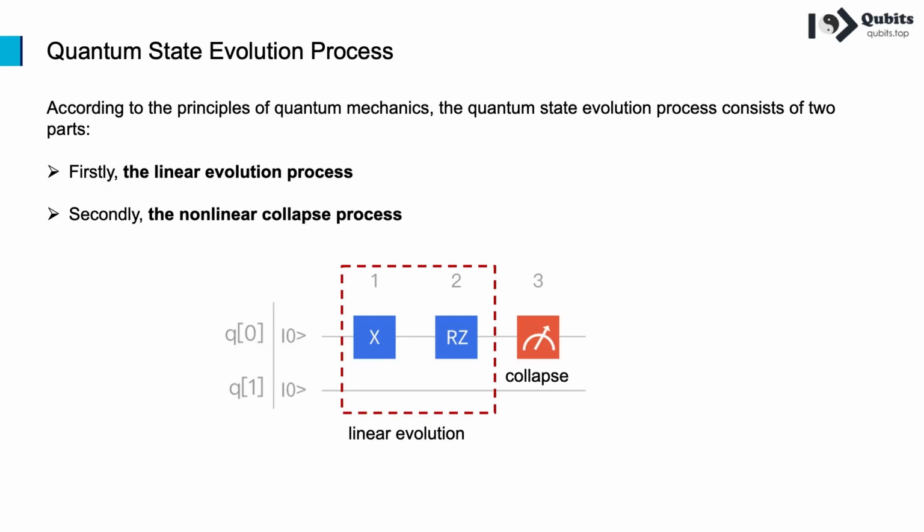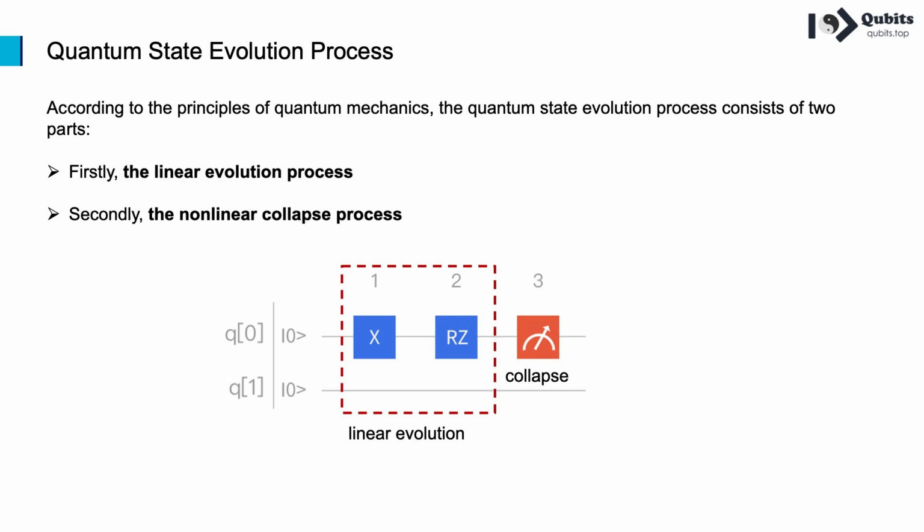According to the principles of quantum mechanics, the quantum state evolution process consists of two parts. Firstly, the linear evolution process. If a physical system is not measured, it will evolve in a deterministic and linear way according to the Schrödinger equation. Secondly, the nonlinear collapse process.